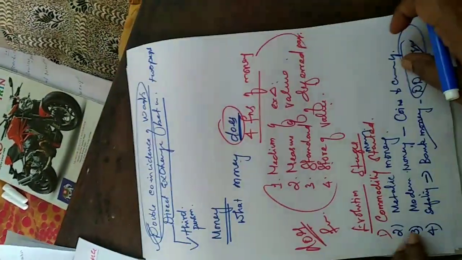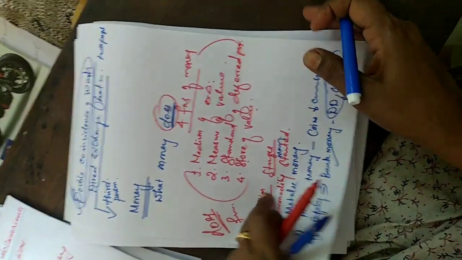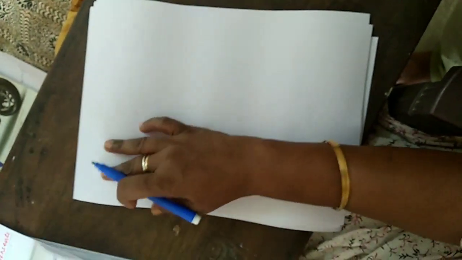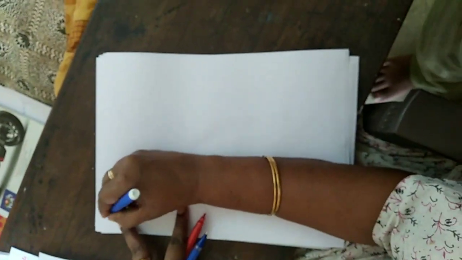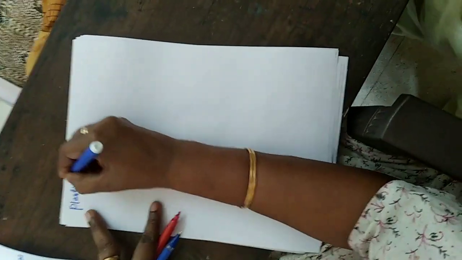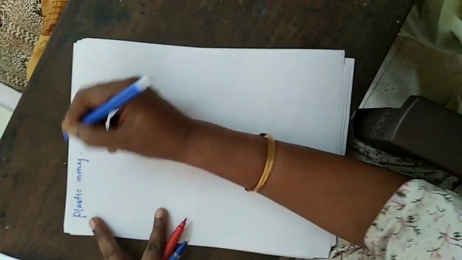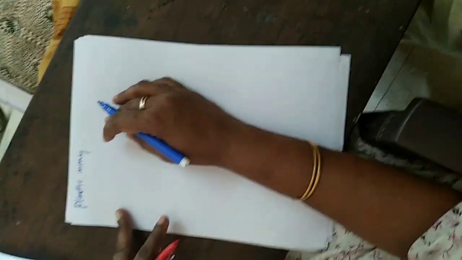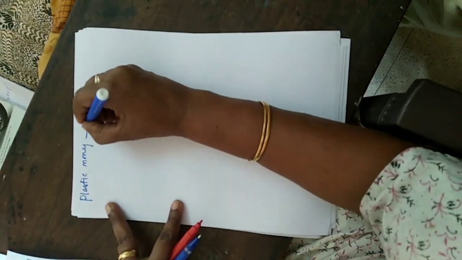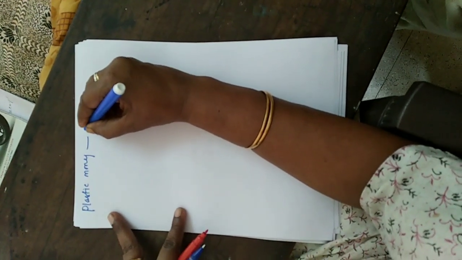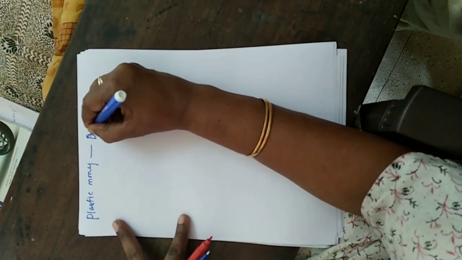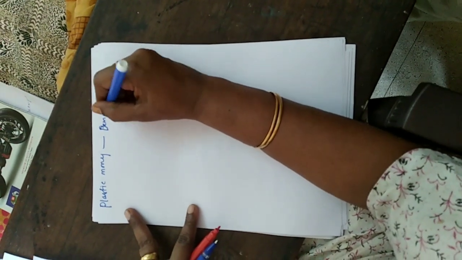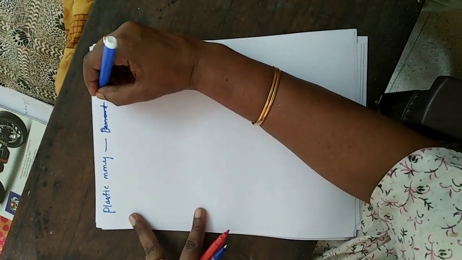What is the next type of money? Whatever we have now is called plastic money. Now we are all using plastic money. Which things come under plastic money?